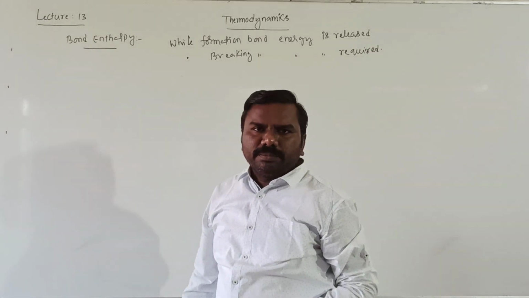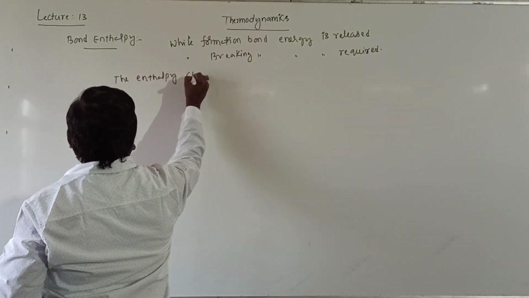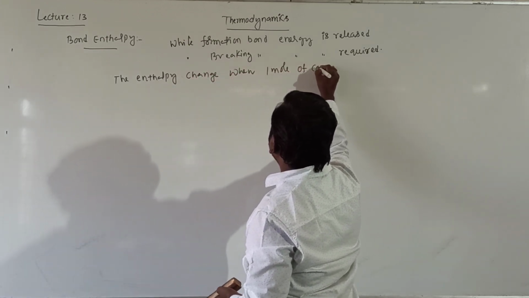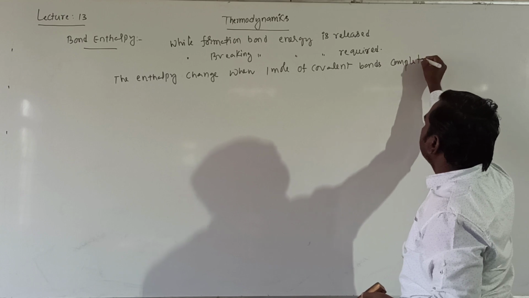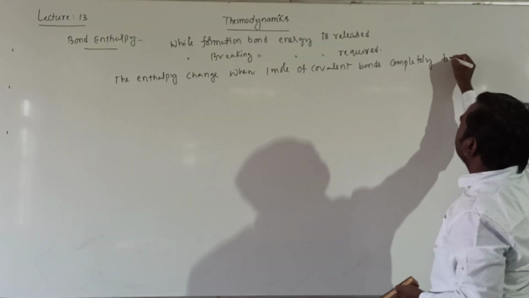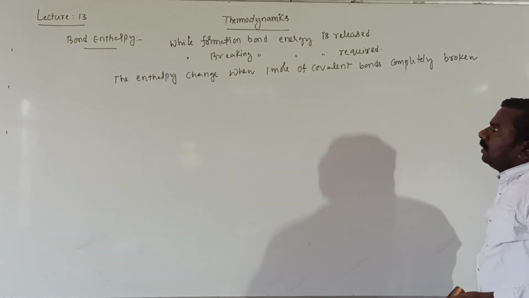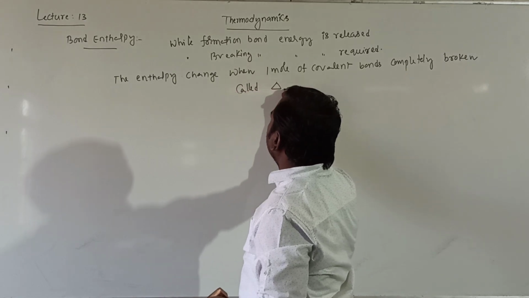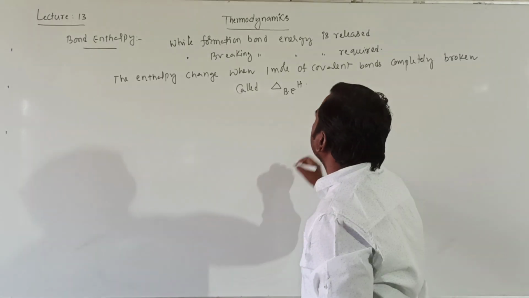Now, the bond enthalpy definition: the enthalpy change when 1 mole of covalent bonds is completely broken is called bond enthalpy, bond energy or bond dissociation energy.